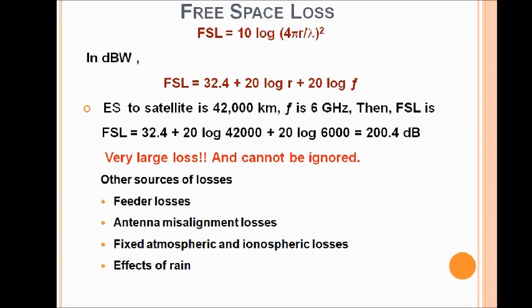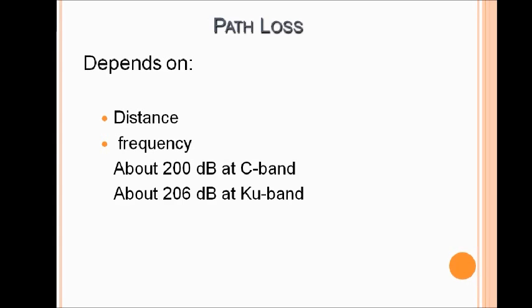Other sources of losses are feeder loss, antenna misalignment losses, fixed atmospheric and ionospheric losses, and also effects of rain. Path loss depends upon two things. One is distance and the other one is frequency. It is about 200 dB at C band and about 206 dB at Ku band.